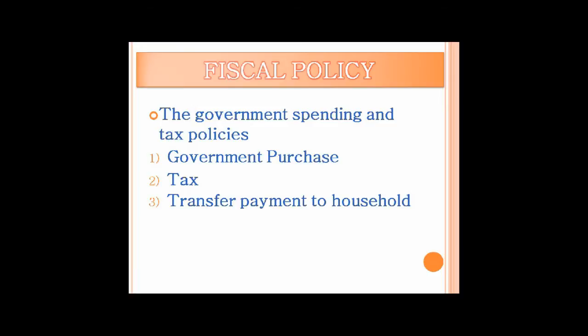The first one is the government purchase of goods and services. The second one is the tax. The next one is the transfer payment to the household. Transfer payment to the household is something that the government pays to the household without anything in return. For example, unemployment compensation, social security benefits, welfare payments, and veterans benefits.